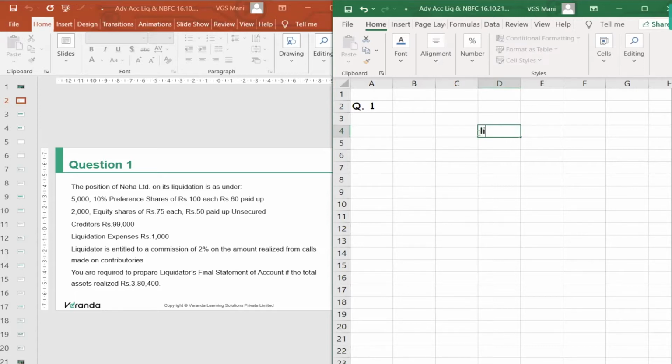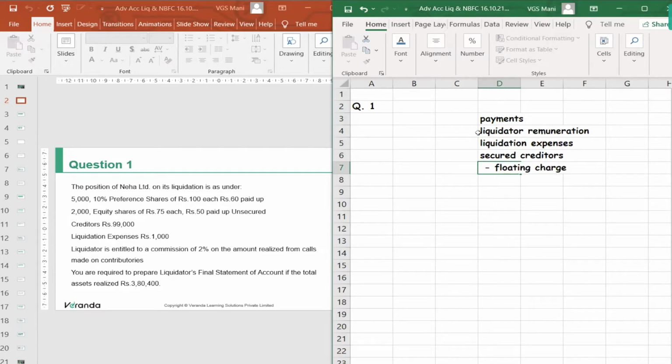Liquidation expenses, liquidator remuneration. Then debentures, secured creditors, charges, floating charge. That is what we normally do.